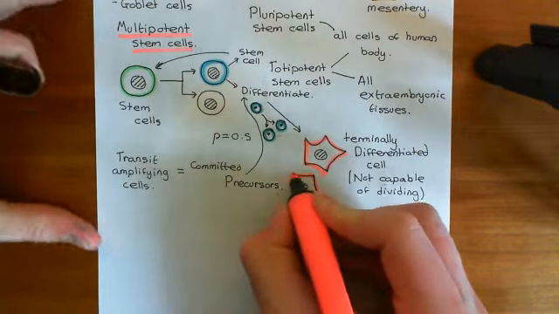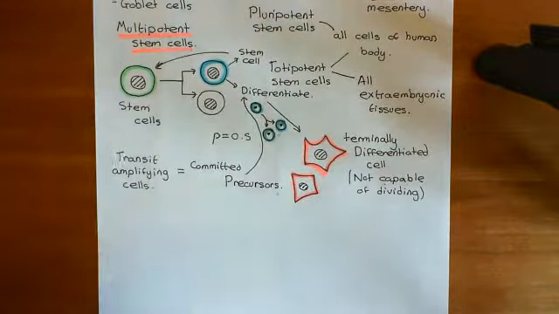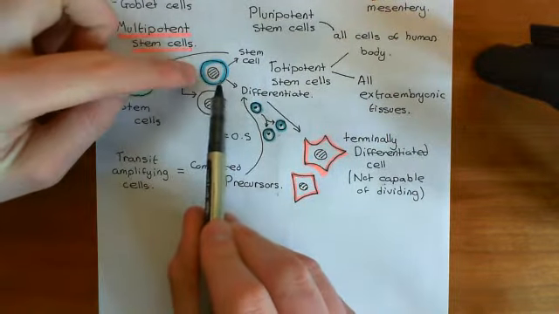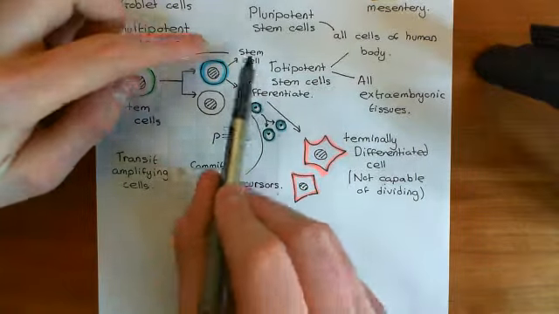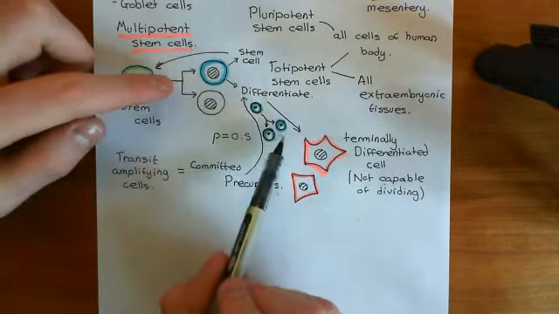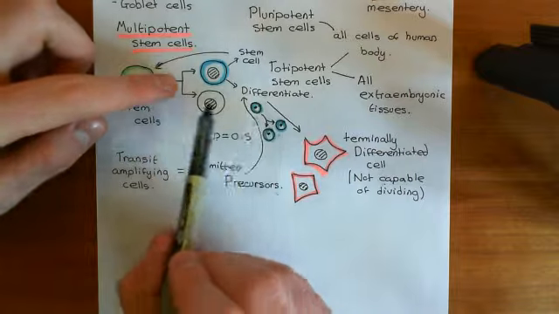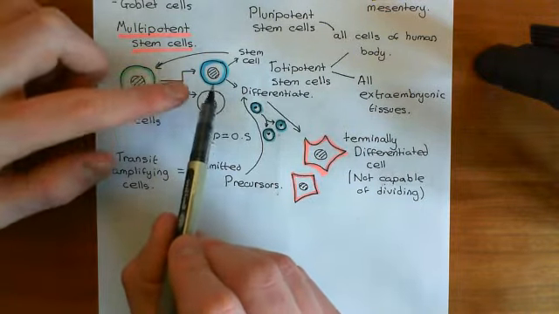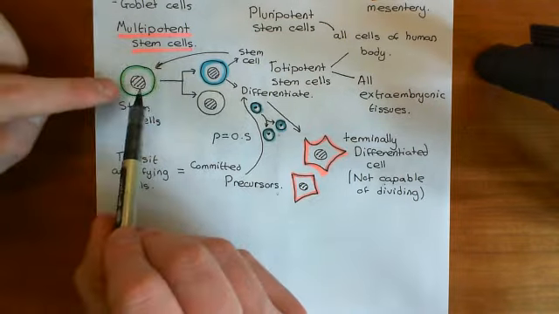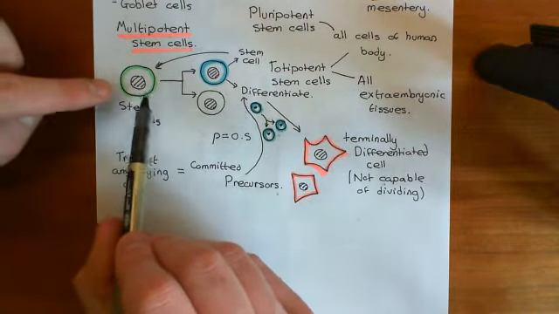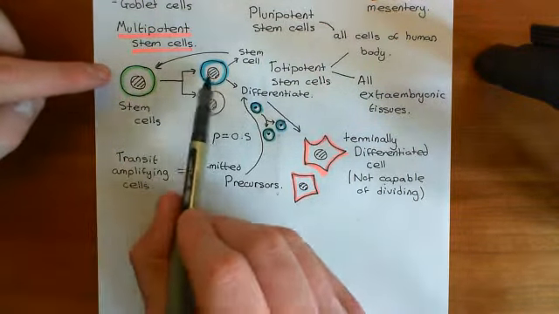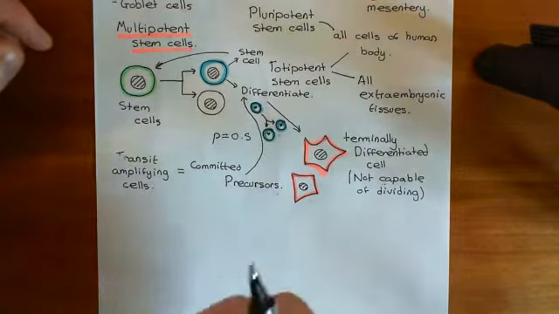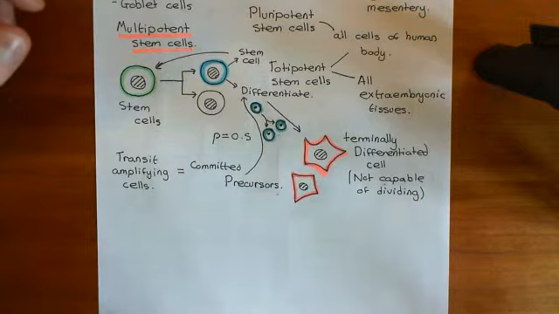Right. Now, we'll come back to what decides whether a daughter cell actually is going to remain a stem cell or whether it's going to differentiate, but I've alluded to the fact that it's completely determined by whether it stays in the position where its mother cell was, which is near the base of the crypt of the epithelium, or whether it gets pushed upwards. So it's all about the position of the cell that determines that.